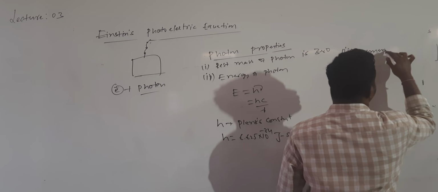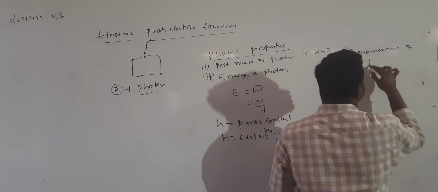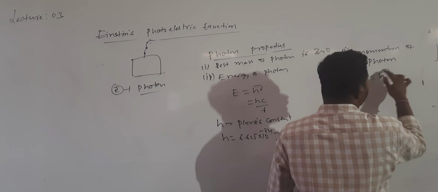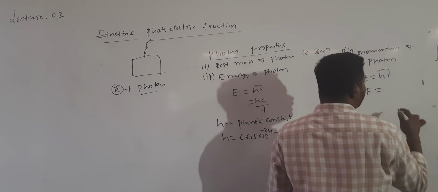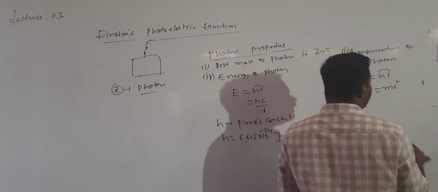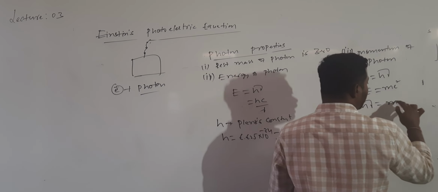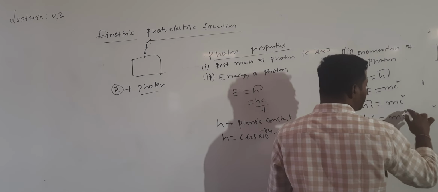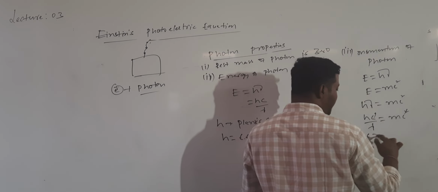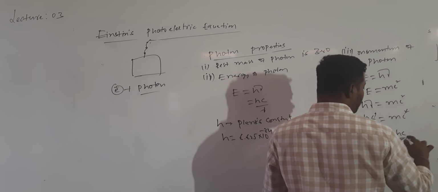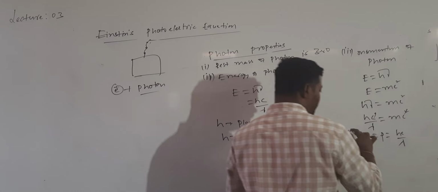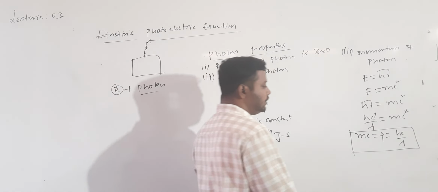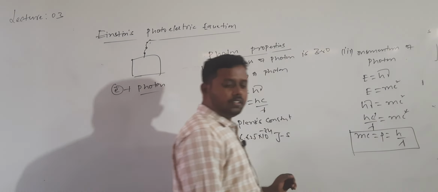What is the momentum of photons? Photon momentum is given by, according to Einstein, E is equal to mc square, and according to Planck's quantum theory, E is equal to h mu. Then h mu is equal to mc square. h mu, which is hc by lambda, will be equal to m into c square. So c cancels, mc is equal to p, which is equal to h by lambda. So what is the momentum of the photon? Photon momentum p is equal to h divided by lambda. So this is the momentum of the photon.